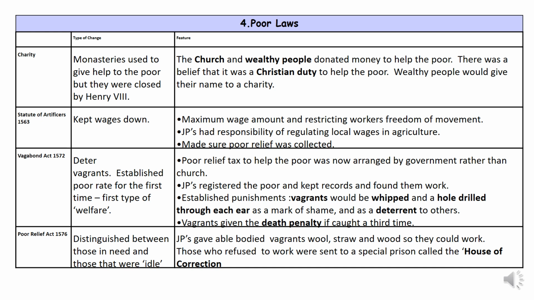They didn't want people asking for more money. This set a maximum daily wage and restricted the workers from maybe leaving one village to go to another to look for higher paid work. At this time, the justices of the peace collected the poor relief, but this was not standard from village to village or town to town.